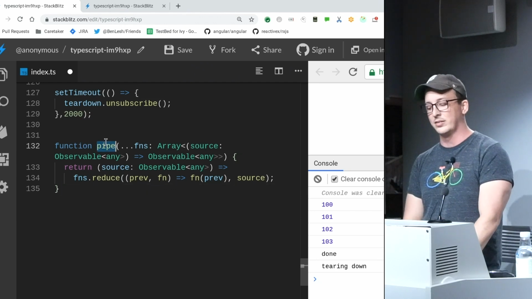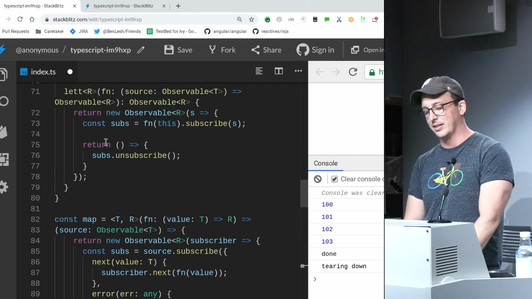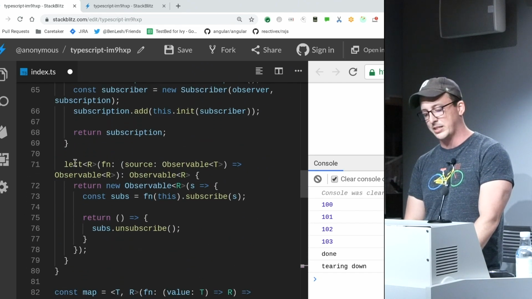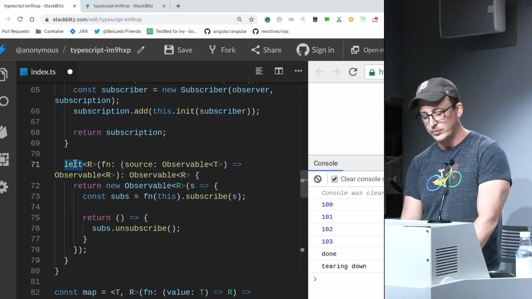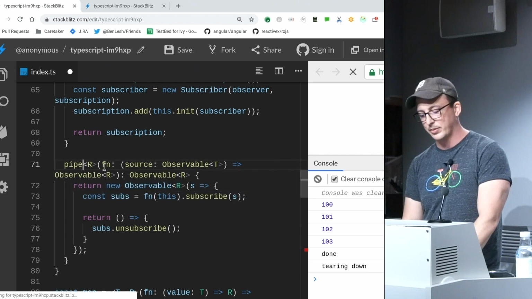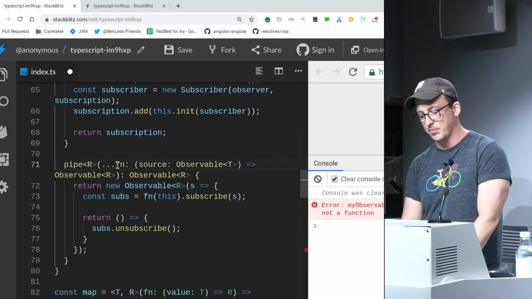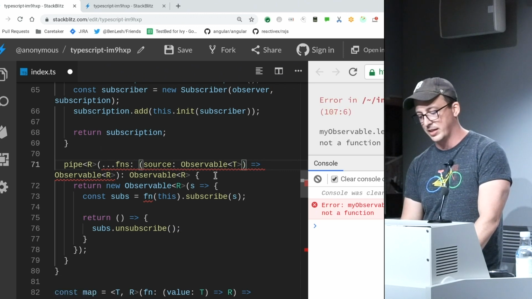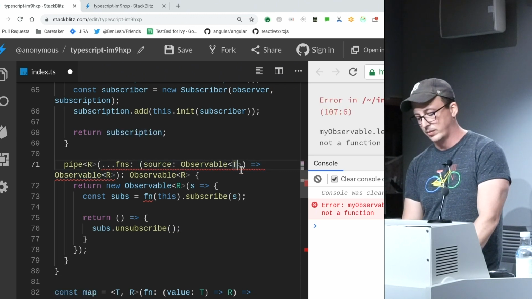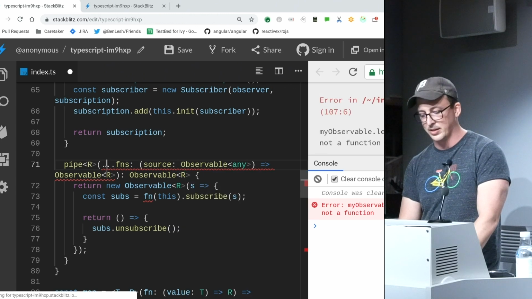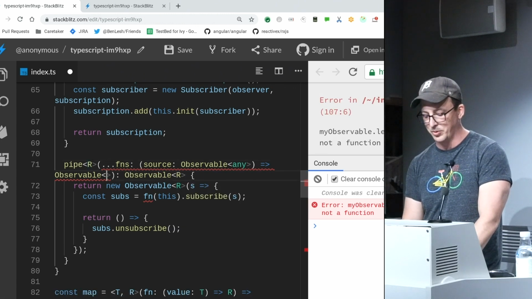But we're going to take this, and instead of implementing this horrifying let method, I'm going to call this pipe. And this is going to take the same basic argument here, which I'm going to turn to any, because otherwise we get into type hell in this particular example.